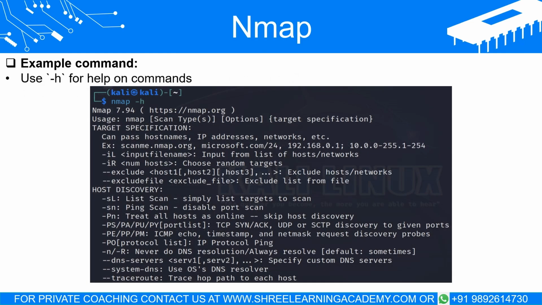Like many commands, Nmap has a -h, that is help option, which displays syntax details and available options. Syntax refers to the way commands must be formatted to be understood, and options are additional instructions you can provide to customize your command. For instance, nmap -h will list out various commands, their purpose, and examples on how to use them, which can be an invaluable resource for beginners.